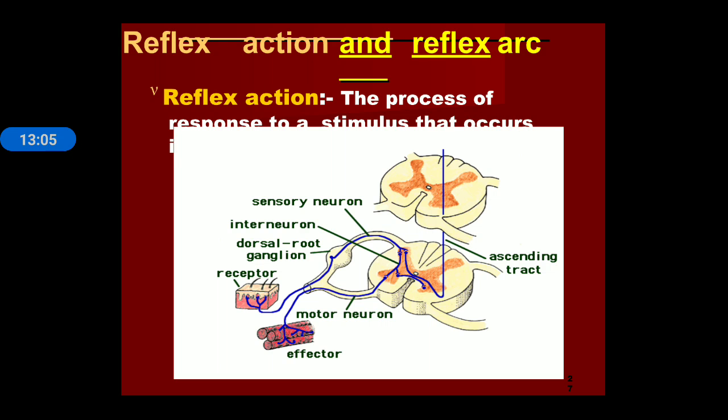So this pathway, means the receptor, the sensory neuron, the spinal cord area, and the motor neuron, this pathway represented here represents the reflex arc. So generally if we are asked about reflex arc, we just have to mention that the pathway followed by reflex action is known as reflex arc.